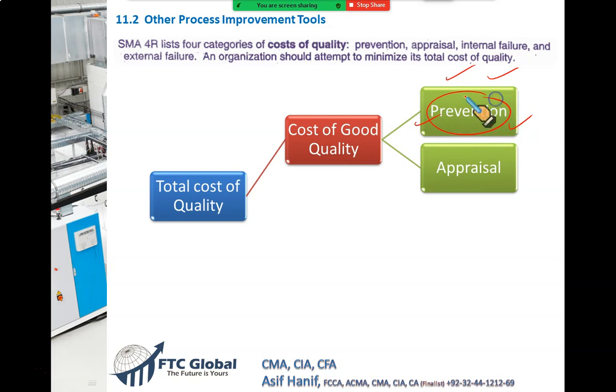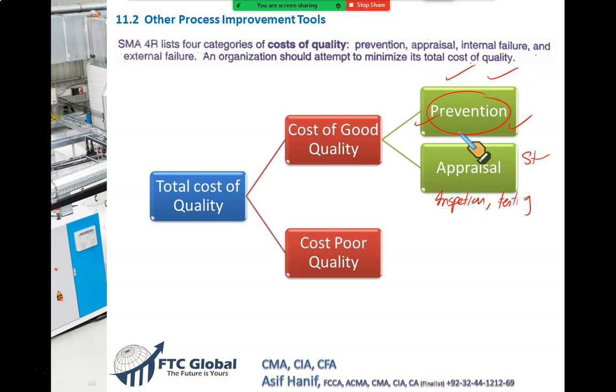this comes in prevention. Now, once production has been made, I need to check whether the goods are up to the quality. So the next type of cost I spend is called appraisal costs. It includes inspection, inspection cost. It includes testing. I check the products whether they are okay. Right? It involves statistical checks on products. So these two categories of cost are called conformance costs because goods are up to the standard.